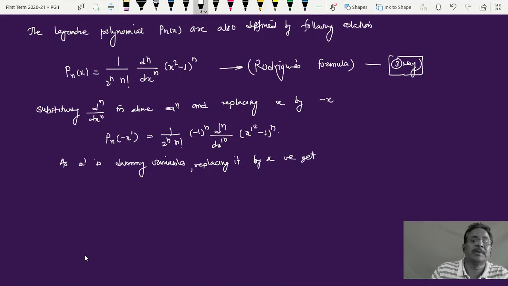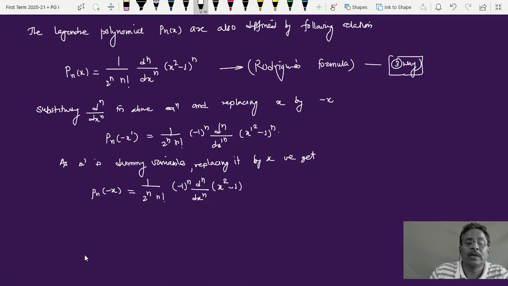So replace this x prime by x again. I'll get x prime by x again. I'll get Pn of minus x is equal to, now the things on the right hand side will remain as it is, 1 upon 2 raised to n, n factorial, now minus 1 raised to n into d raised to n upon dx raised to n into x square minus 1 raised to n. And now everything is the same. So here except this, everything is like Pn of x. So therefore Pn of minus x is equal to minus 1 raised to n into Pn of x.